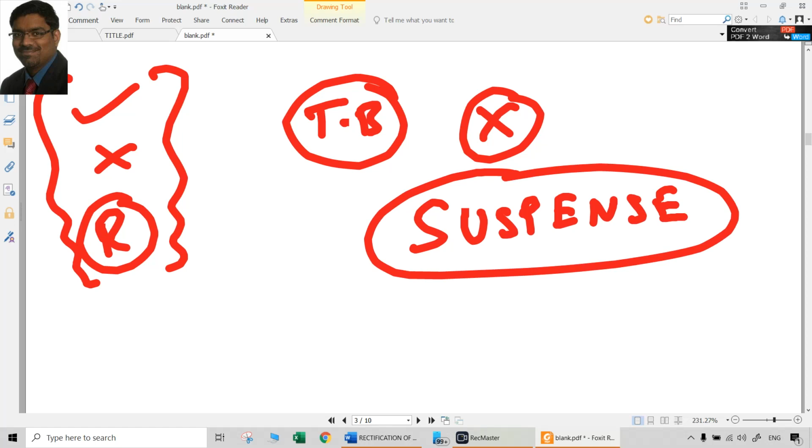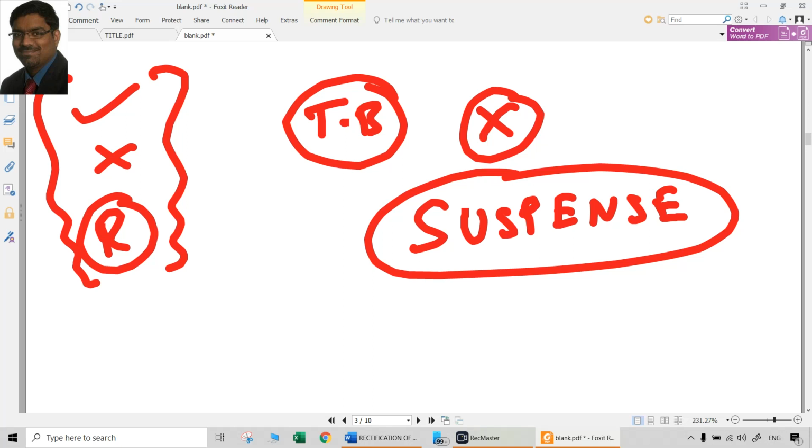So suspense account is not a permanent account. It is only a temporary account which is there till we rectify all the errors. Because it will take some time to identify the errors and rectify them, temporarily we keep those amounts in the suspense account. By the way, you are not keeping any amount in the suspense account now. When we are already rectifying the errors, we have to understand that already there is an amount in suspense account.